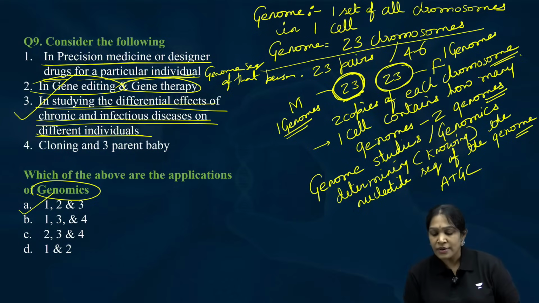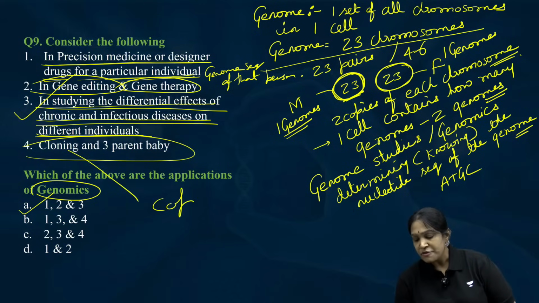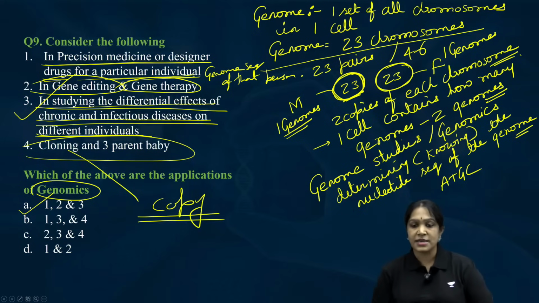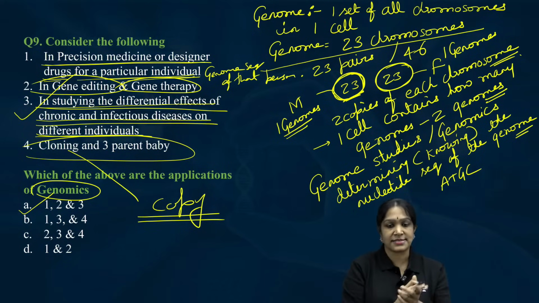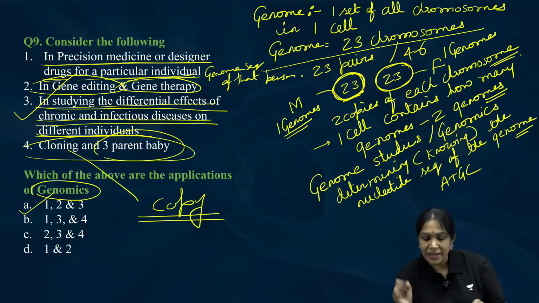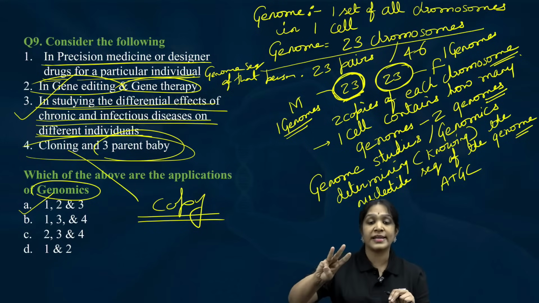Next one, cloning and three-parent baby. Cloning means copy. For example, I want to clone Einstein, means a person who is exactly like Einstein. And a three-parent baby is a baby who will get genetic material from 3 genetic donors.